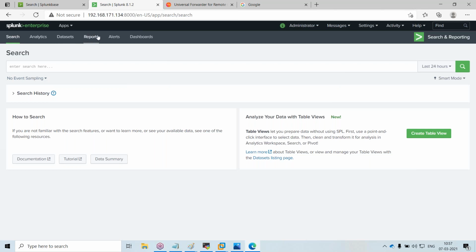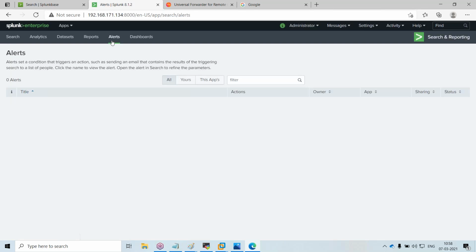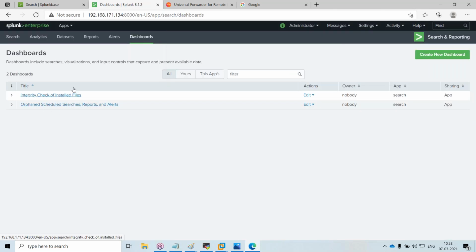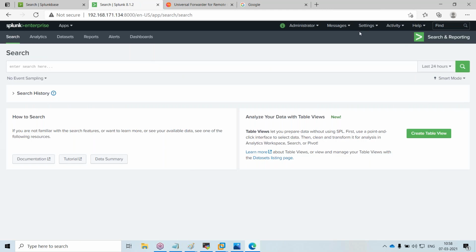You can generate reports on a daily basis, like the traffic in terms of how many users logged in, or a report with only failures. Those can be done using the reports section. There is also an alerts section, where you can create alerts. And there is a dashboard section where you can have data visualizations. Okay, I will put in a small Splunk query.